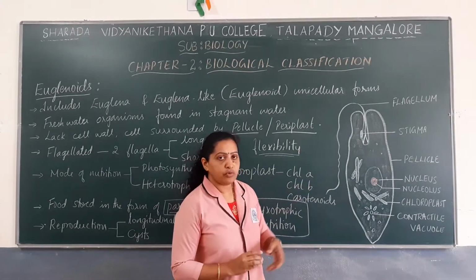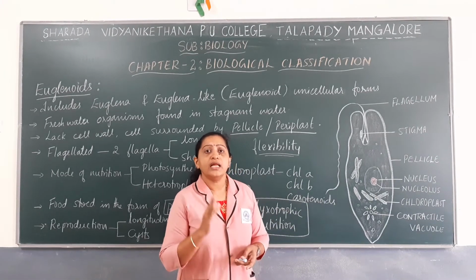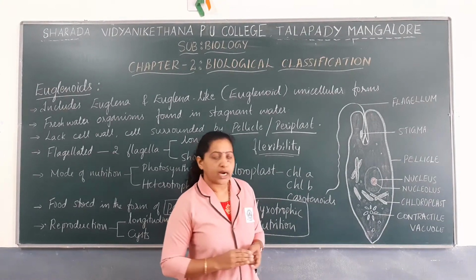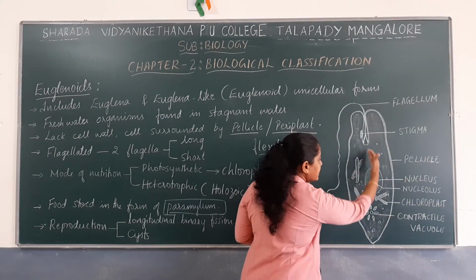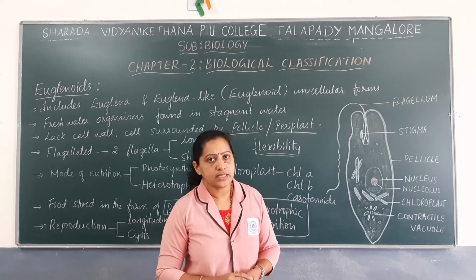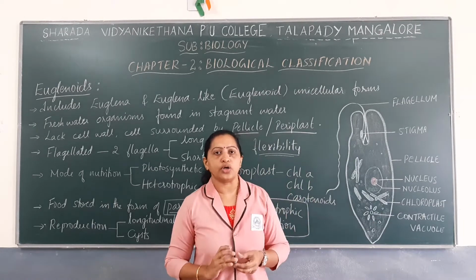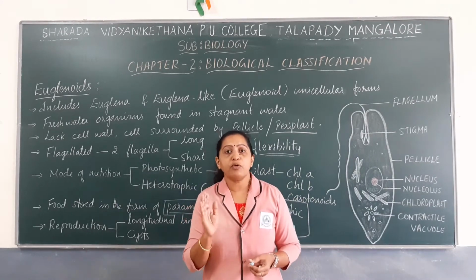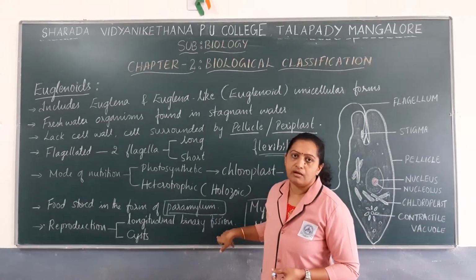So in case of euglena or in any of the euglenoids, usually the type of binary fission that they undergo is longitudinal. The cell mainly splits longitudinally to form two daughter cells. That type of binary fission is known as longitudinal binary fission.